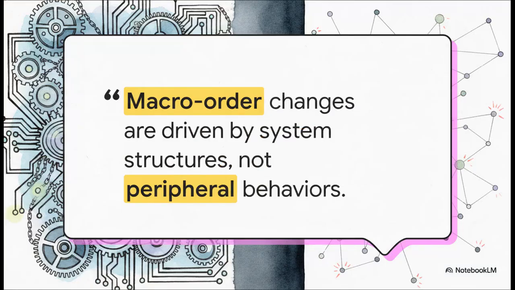Which leads us to the core philosophical and scientific takeaway from all of this. Macro-order changes are driven by system structures and critical states, not peripheral individual behaviors. A peripheral node in a scale-free network simply does not possess the structural capacity to single-handedly engineer a phase transition in a complex system. It's just not possible.